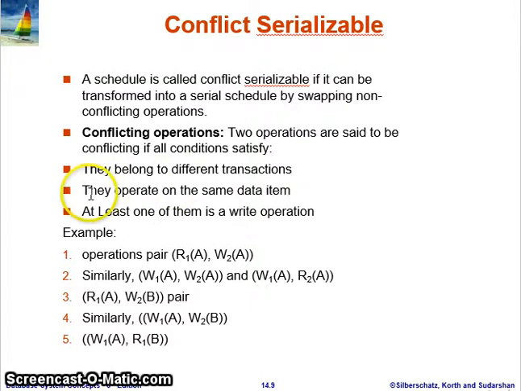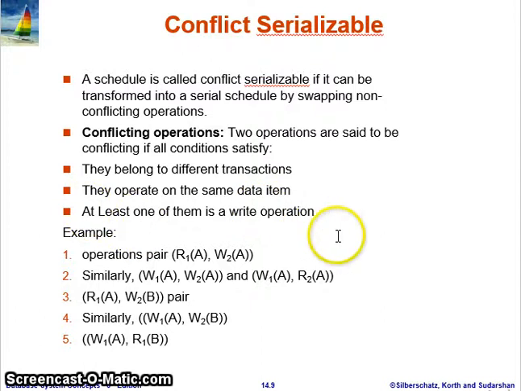The second condition for conflict operations is that they operate on the same data item. Operation 1 and operation 2 must operate on the same data item, A or B or C, always the same data item.